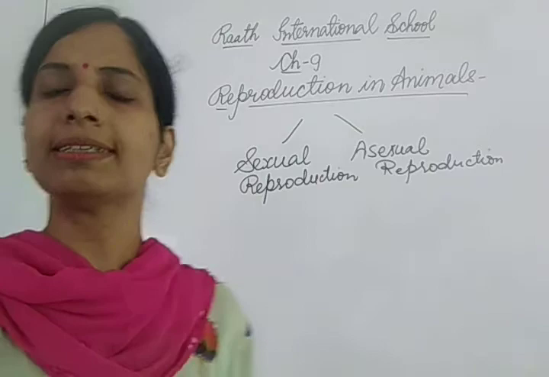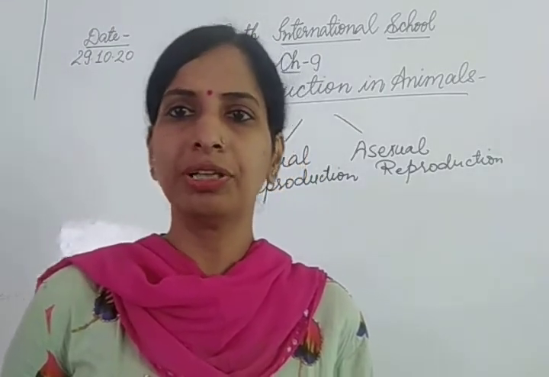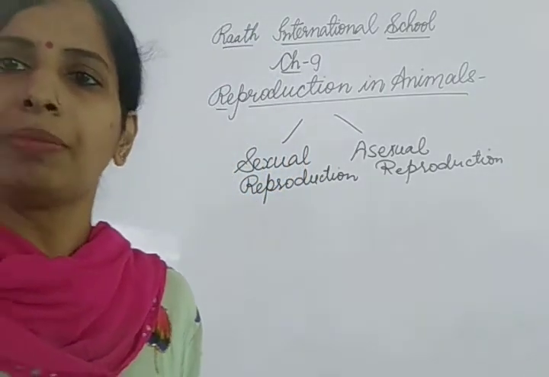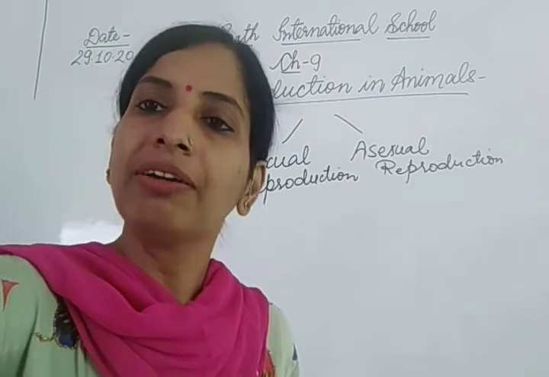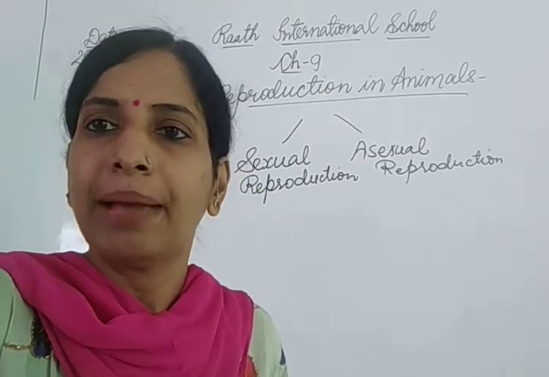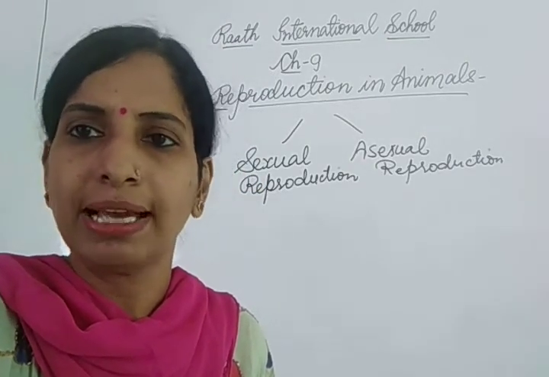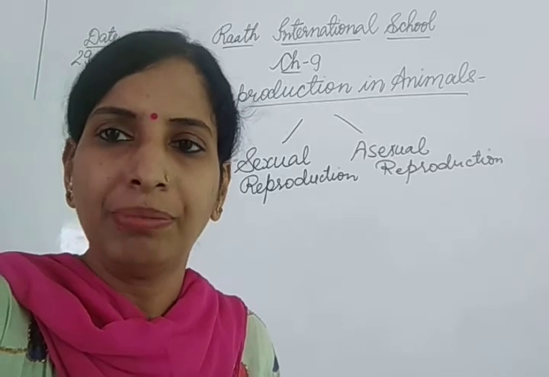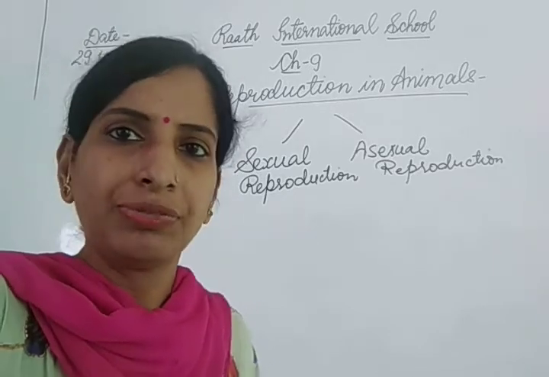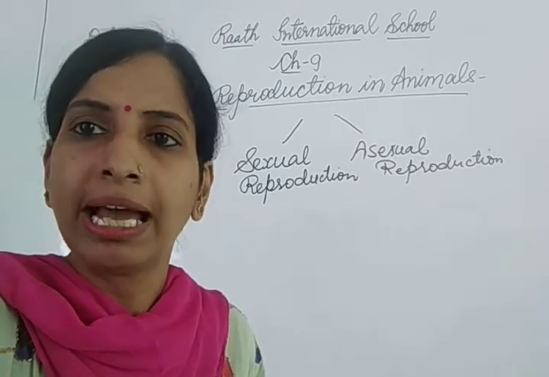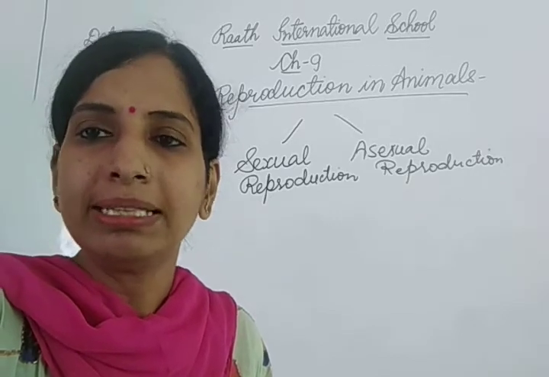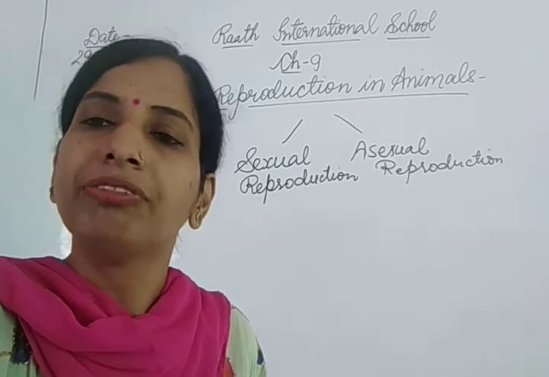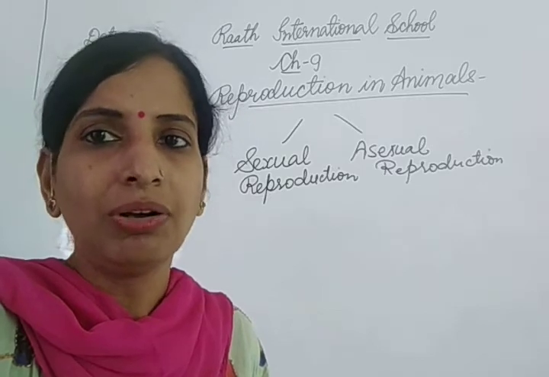So we have discussed that in sexual reproduction, two parents are involved, male and female. We have also discussed that gamete formation takes place in sexual reproduction. Male produces male gamete. As we are discussing reproduction in animals, male gamete is known as sperm and the female gamete is called ovum.